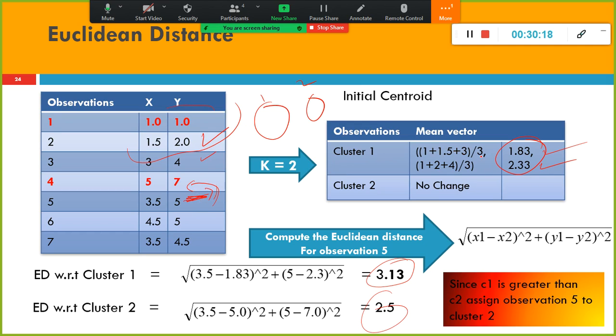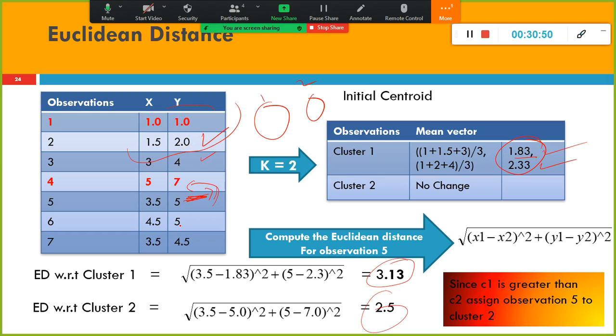So look here. Take cluster 1, the new centroid 1.83. In that case, the rest of the values will get checked, because other records we already checked, right? Okay, what you are saying is if there are different, lesser values, there could be chances that records which got assigned to cluster 1 might get shifted because of the change of the centroid.